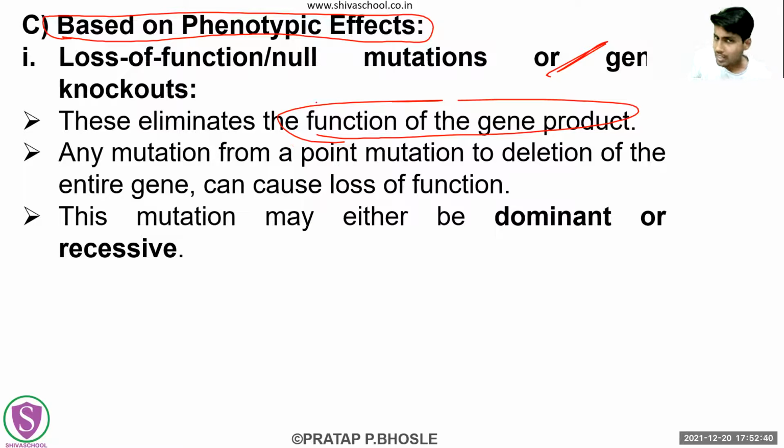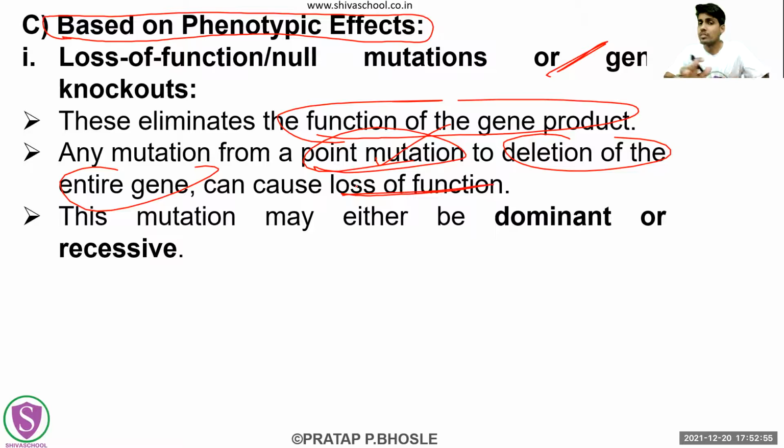So any type of mutation, which can be a point mutation, or which can be deleting the entire gene, can cause loss of function. It can be a point mutation, and it can be a mutation of more than a point mutation also, of a gene, of a DNA, of one nucleotide, or more than that also.